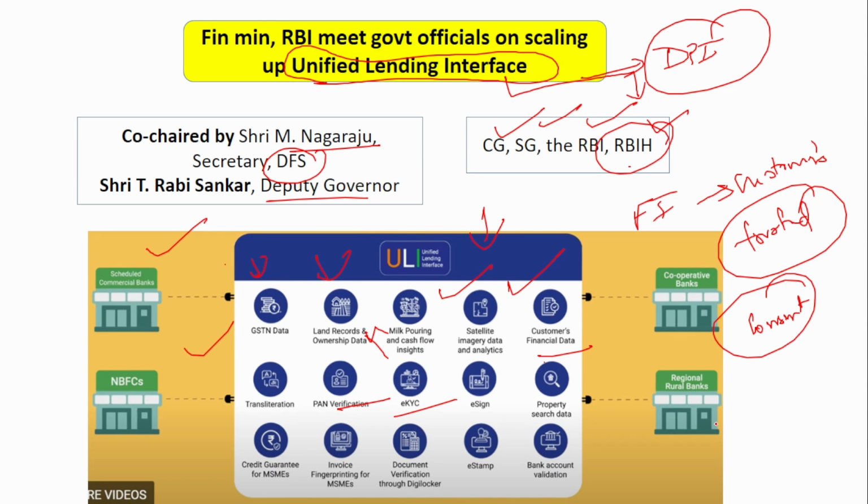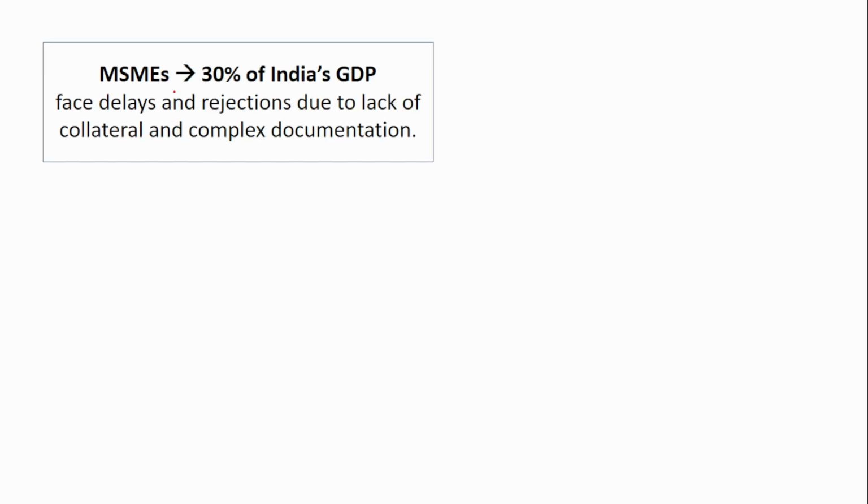So when you have all the data, the processing of the loan will also be lesser. That is, the time taken to process the loan will also be lesser. So this will help the credit market in India to grow. And this ULI plays a very vital role for the MSMEs. If you see, the MSMEs play a very vital role in our country, right? They contribute 30% of India's GDP.